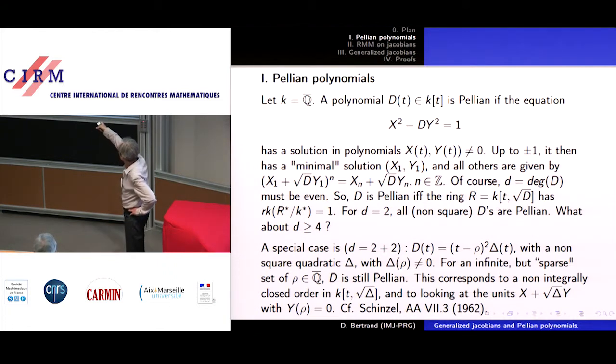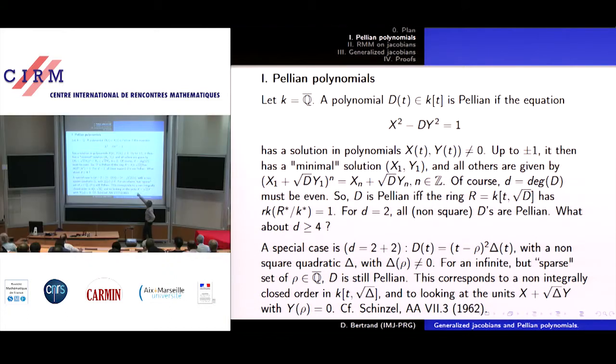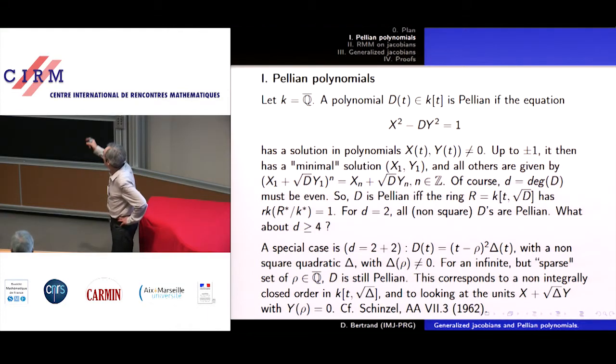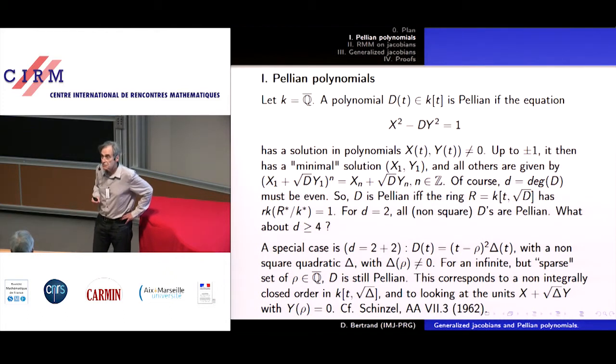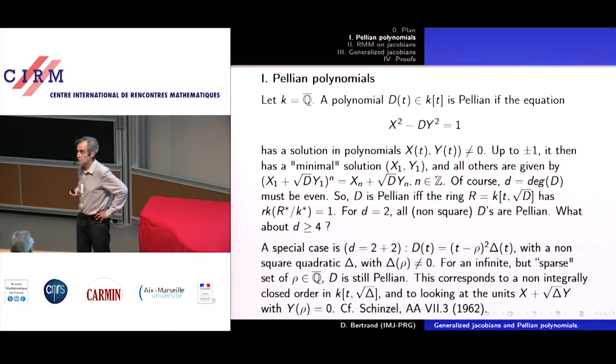So you see that I've taken a degree 4 polynomial here, (t minus rho) squared times Delta. Rho is a given number. Delta is quadratic, so now I have a quartic with a double root, okay? So a non-separable quartic. So, well, in fact, in this case already, most D of this type are not Pellian.